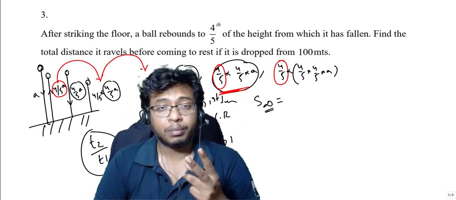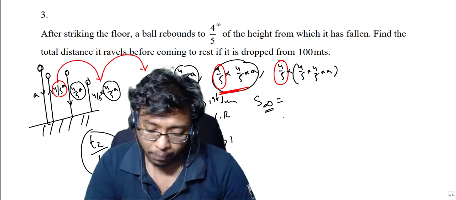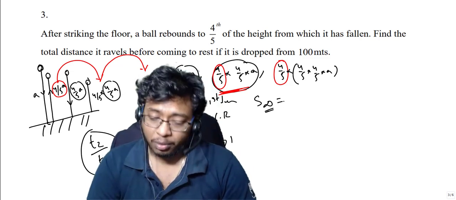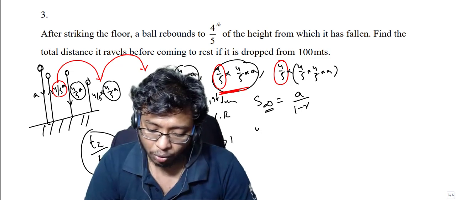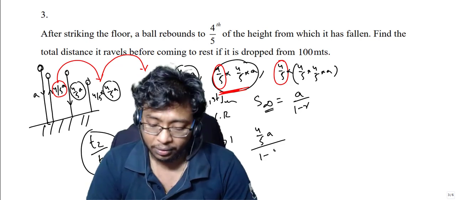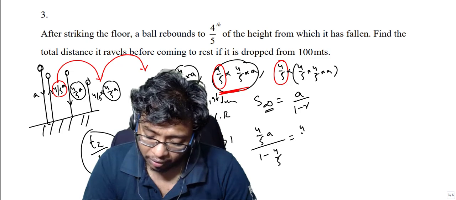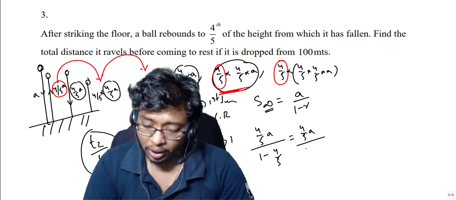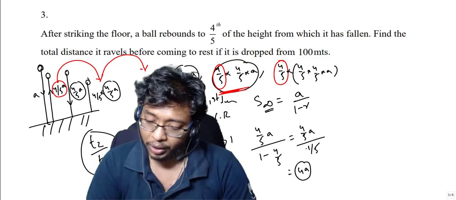So we are getting 2 GP series where the first term is 4 by 5a. So my sum to infinity will be a by 1 minus r, which is 4 by 5a by 1 minus 4 by 5, right? If I take this, this will be 4 by 5a by 5 minus 4 is 1, and it will be 1 by 5, so it will be 4a, simply 4a, right?